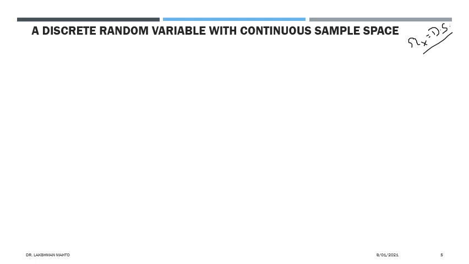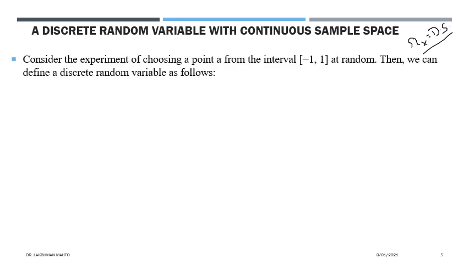If those can be put in a single sequence, then we can call that random variable a discrete random variable. We never worry about what the sample space is. The sample space may be continuous or discrete; it may have a finite number of outcomes, a countable number, or an uncountable number of outcomes.